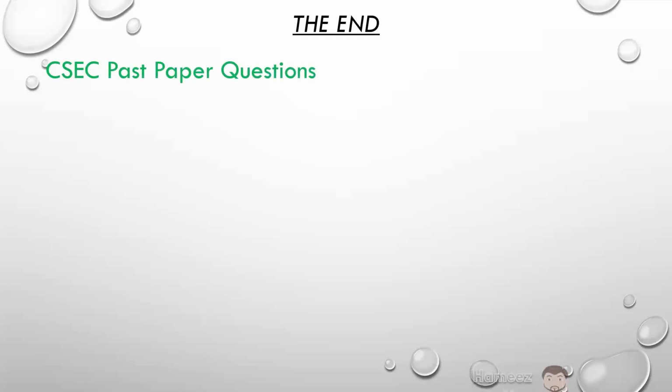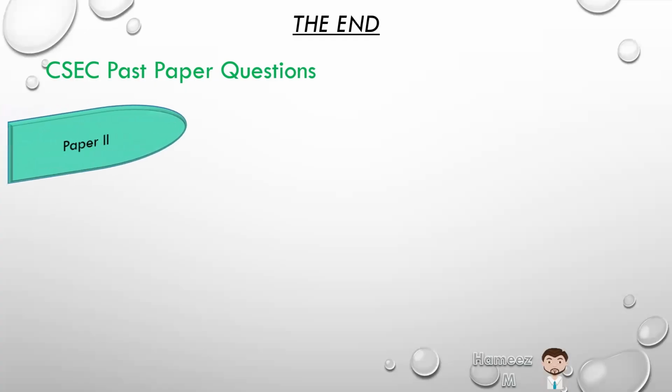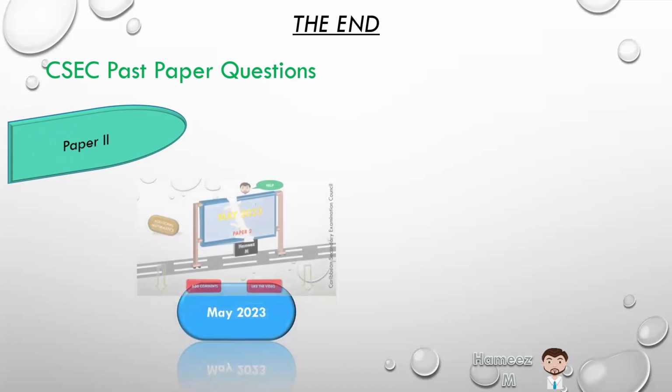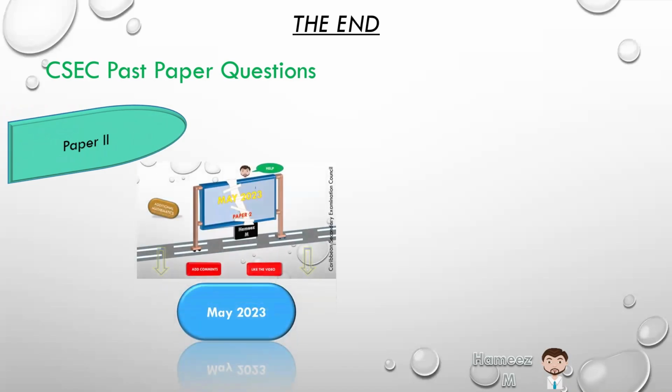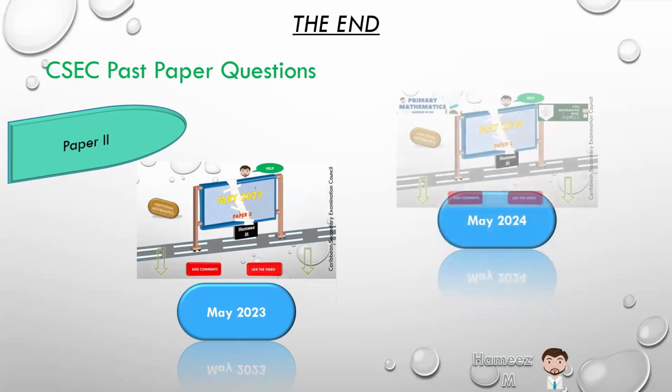So, as we have completed the paper, we have now come to the end of CSEC past paper questions in paper 2. Remember, we did all the solutions from the time this syllabus came out in 2012 up to 2022 by topics. And then we started with May 2023 as a complete past paper solution. And we've now done May 2024.